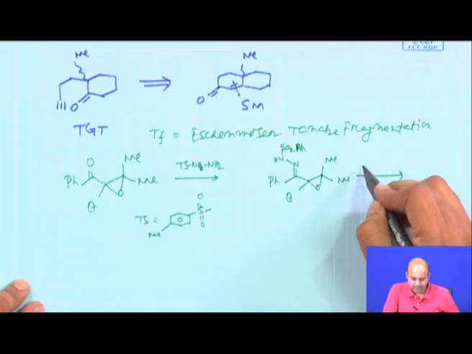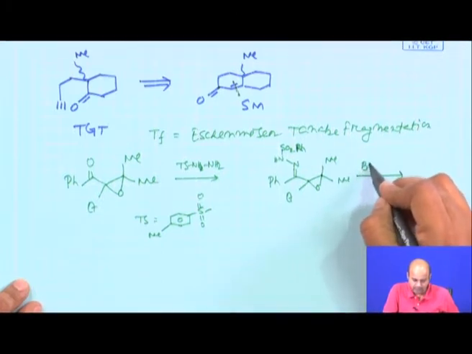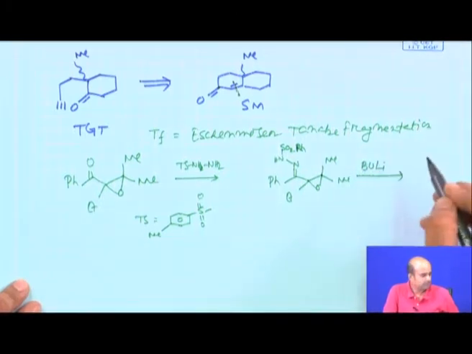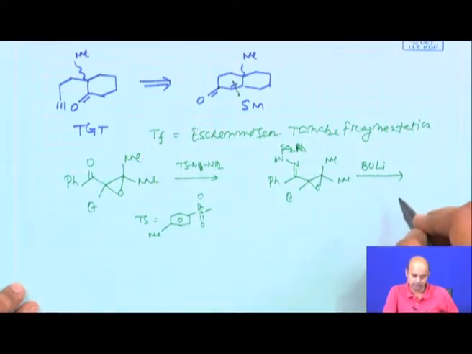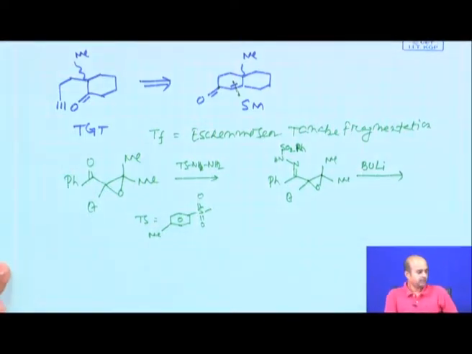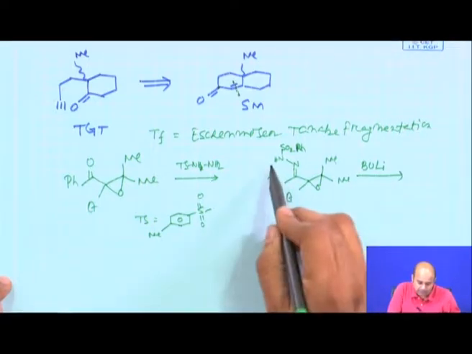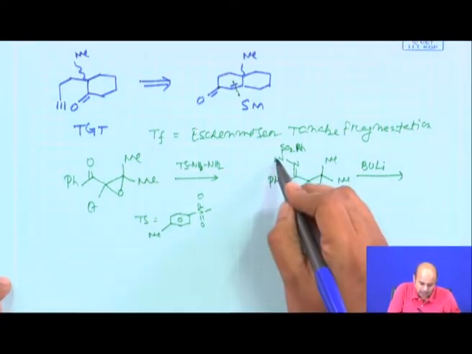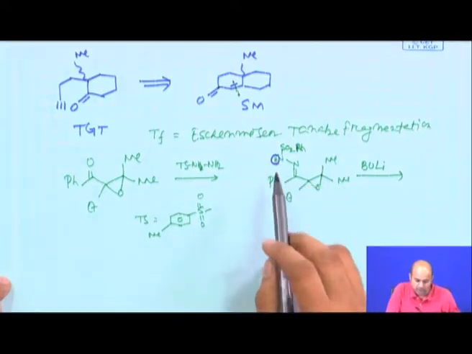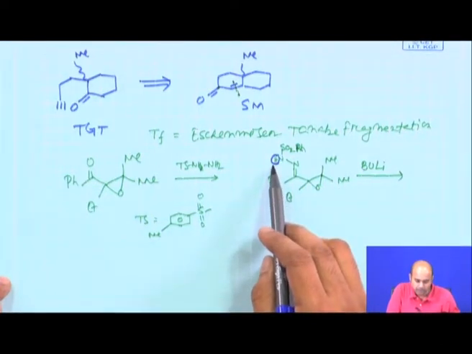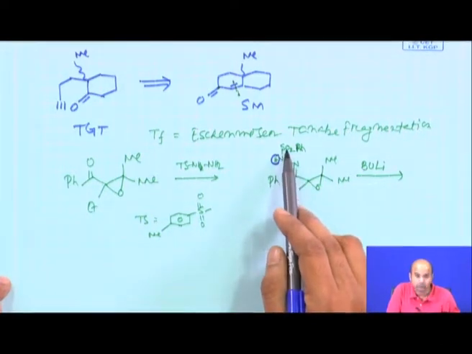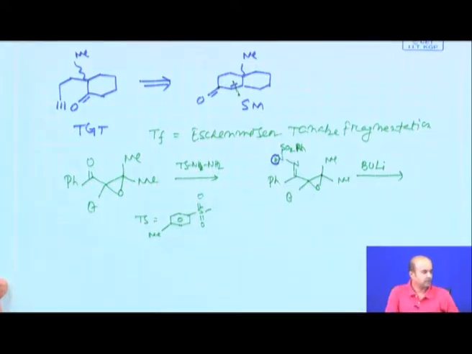Now, the condition is this compound is next subjected to any suitable base, butyl lithium. Now, this butyl lithium will try to abstract this particular hydrogen, which seems to be very much acidic due to the electron withdrawing effect of this nitrogen as well as this sulfone group. So, fine.